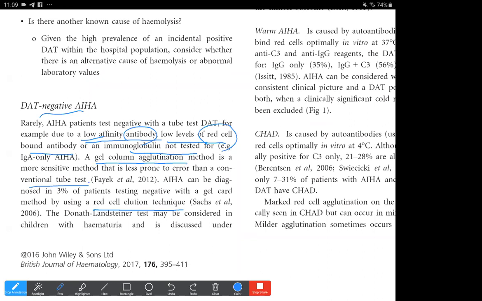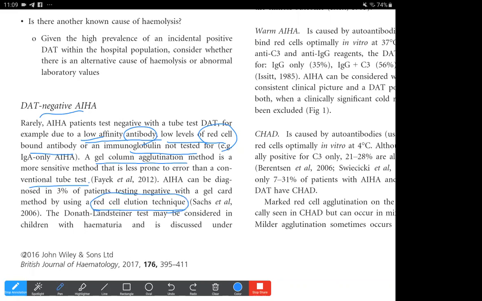In red cell elution, you could elute the antibodies, where the antibody coated RBCs are treated with buffer that causes the dissociation of antibodies from the RBC surface, and then this concentrated eluate is reacted against the reagent panel cells to determine the specificity, whether it's an auto or allo antibody.